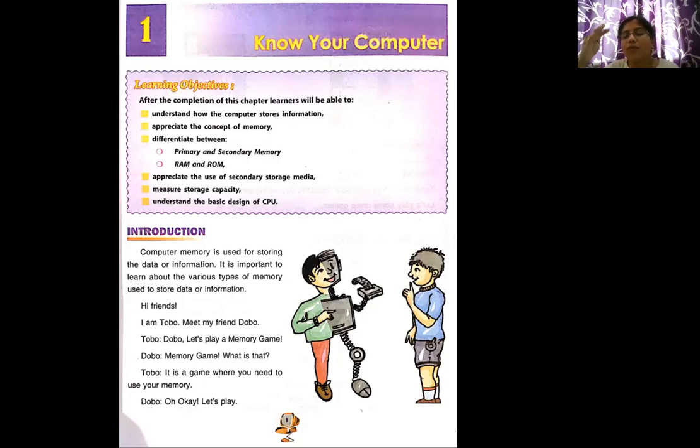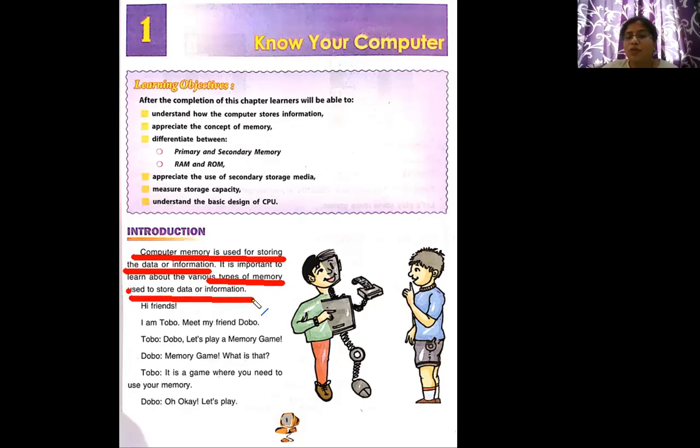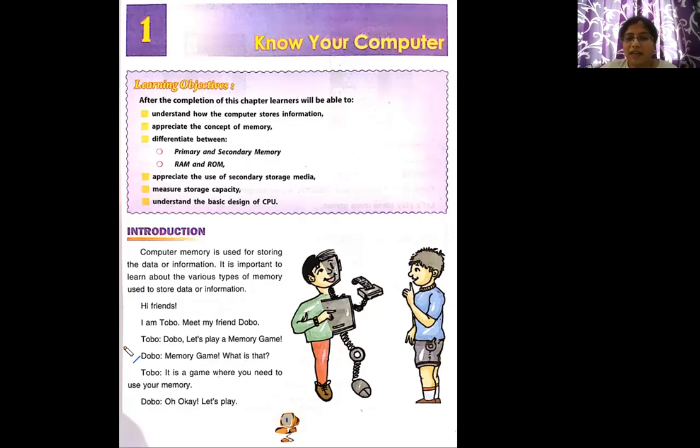So today we are going to focus more on the memory of the computer. The computer memory is used for storing data and information. It becomes important for us to learn about the various types of memories which we use to store our information. So in the computer there are different memory locations where the different information is stored. So let us start.